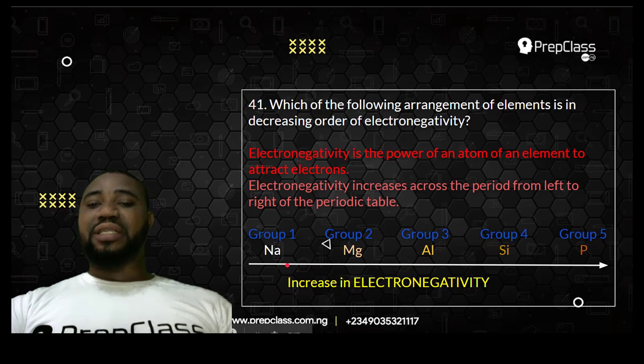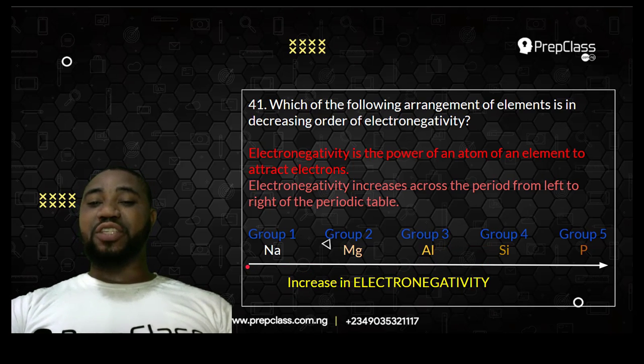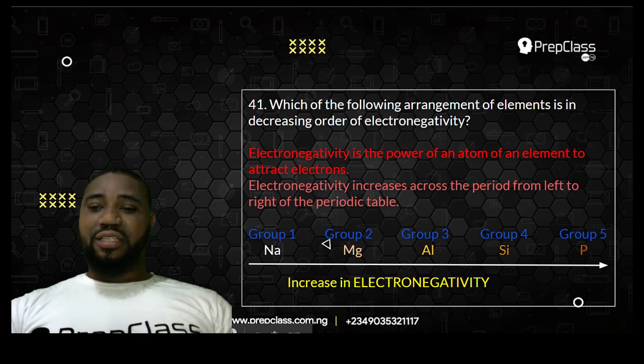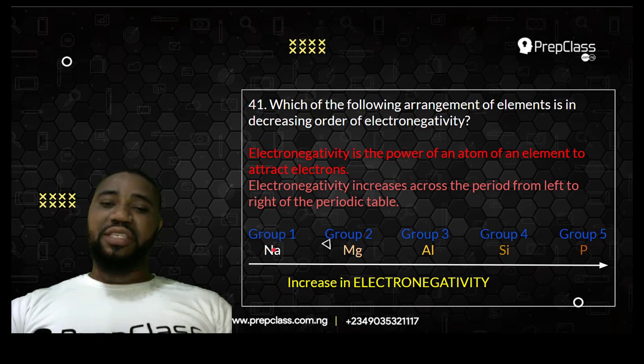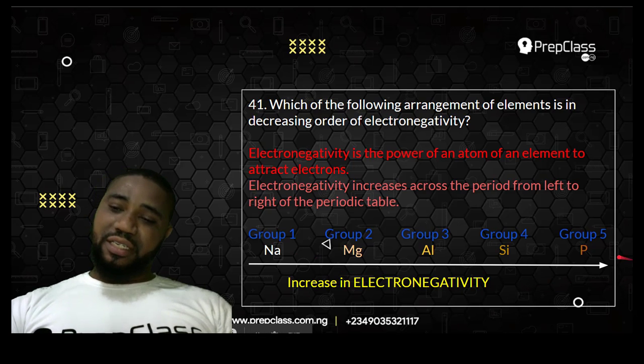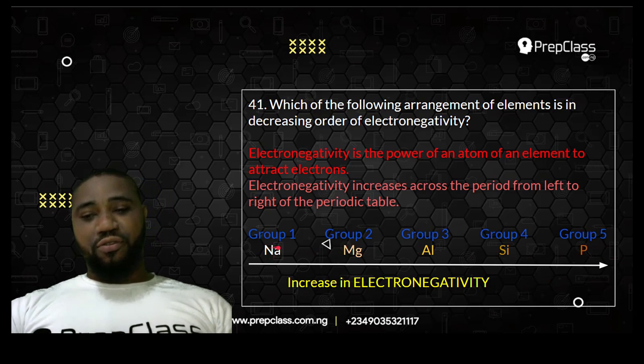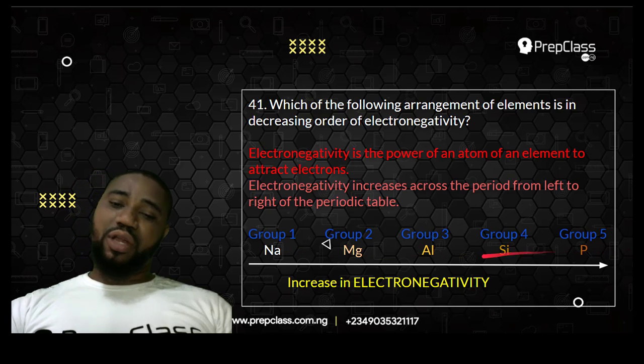So you can see that across the period, electronegativity will increase because there is decreasing electropositivity. Therefore, there will be increasing electronegativity. So across the period, there is what? Increasing electronegativity because there will be decreasing electropositivity. Then if you go backward, say phosphorus, silicon, aluminium, magnesium, and sodium, it means that electronegativity is decreasing. But forwardly, it is increasing. Backwardly, it is decreasing.